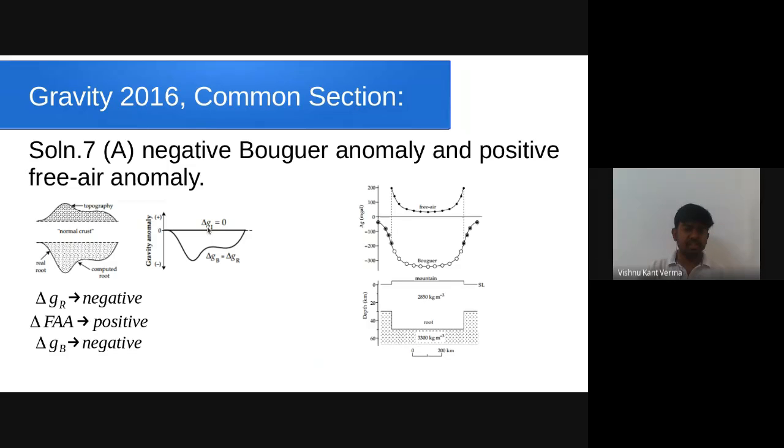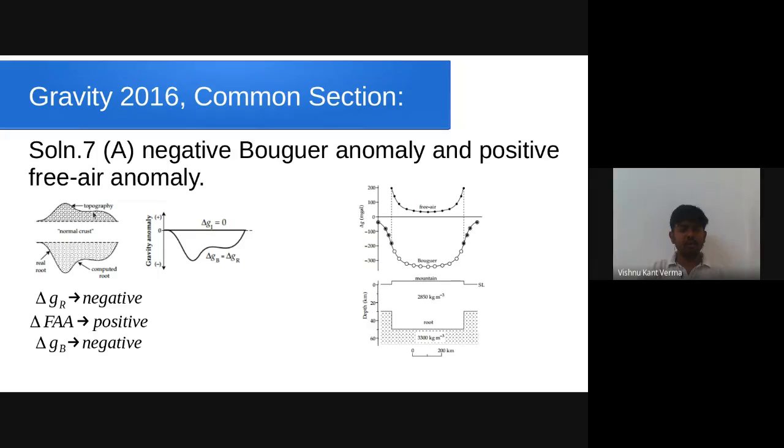And we know that delta GI equals delta GB minus delta GR. Bouguer anomaly minus computed anomaly of root zone estimated from topography. If the isostatic anomaly itself is 0, these two will be equal. Delta GB will become equal to delta GR. And we also know that delta GR is the negative anomaly of root zone estimated from topography. So this is proportional to the negative of free air correction.